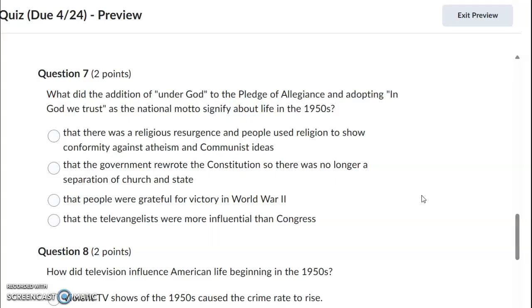Question 7. What did the addition of "Under God" to the Pledge of Allegiance and adopting "In God We Trust" as the national motto signify about life in the 1950s in the United States? That there was a religious resurgence and people used religion to show conformity against atheism and communist ideas. That the government rewrote the Constitution so that there was no longer a separation of church and state. That people were grateful for victory in World War II. That the televangelists were more influential than Congress.